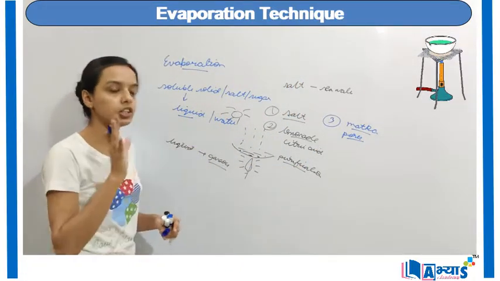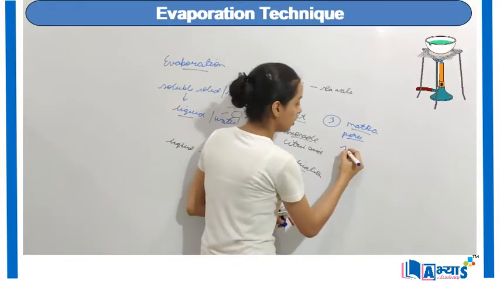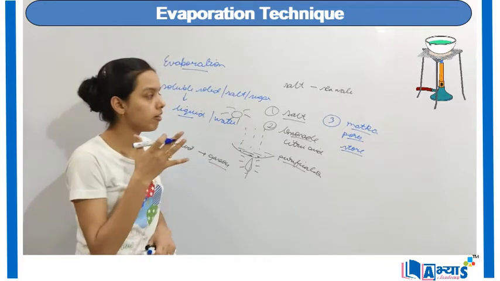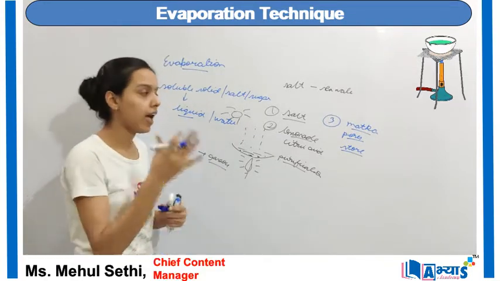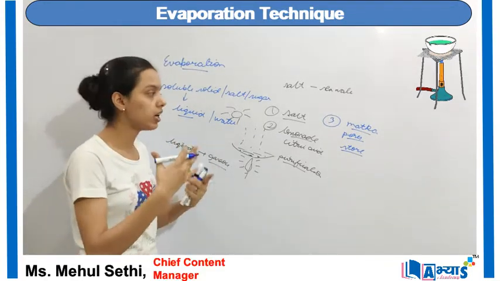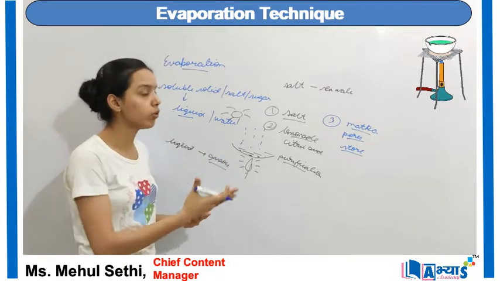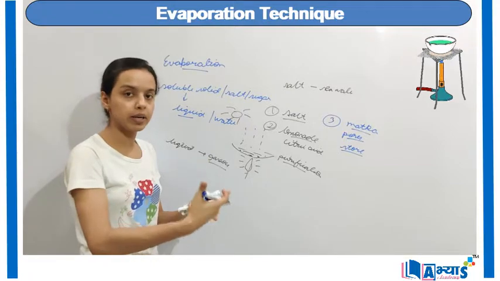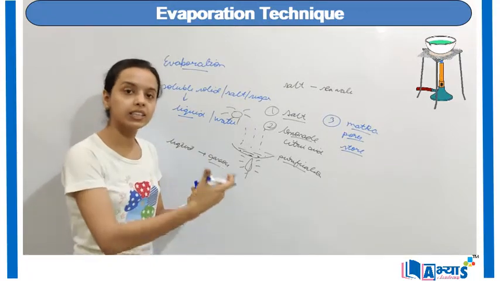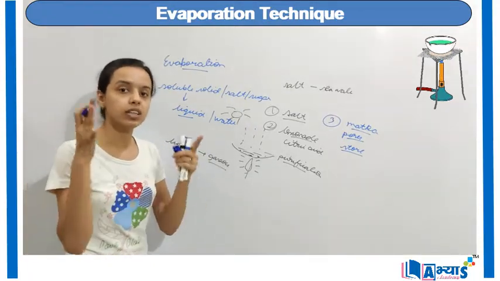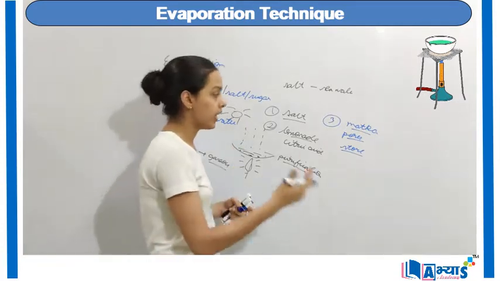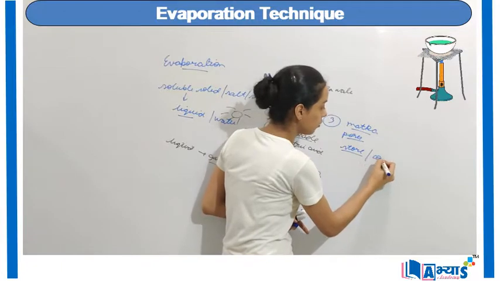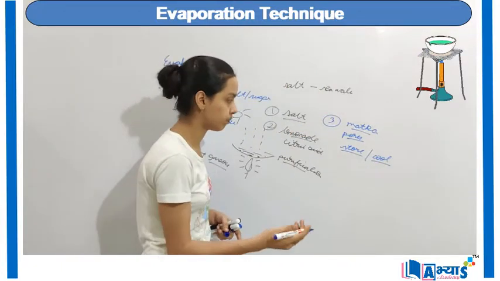This matka is generally used to store water in various Indian households. When the water is stored in this matka and it has pores in it, these pores allow the excess heat from the water inside the matka to come outside. As the heat comes outside, the water inside the matka remains cool. That is why this matka is used to store and keep the water cool during summers.